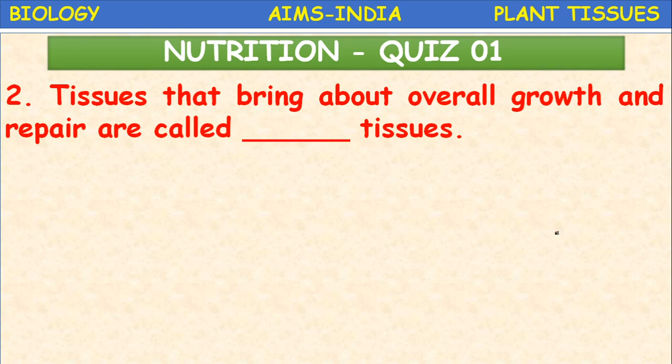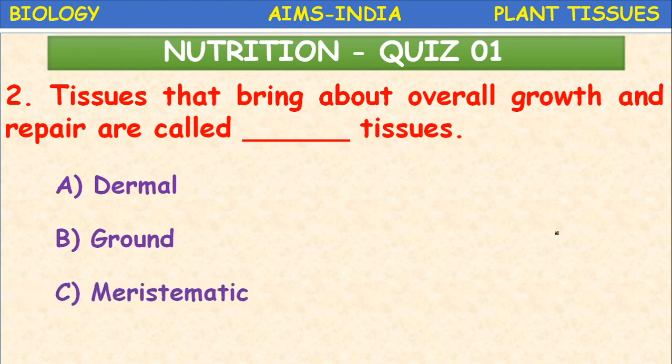What are the tissues which help in the overall growth and repair? Dermal tissues, ground tissue, meristematic tissue or vascular tissue. What is the correct answer, children? Meristematic tissue. These tissues possess actively dividing cells. So they are very active always.